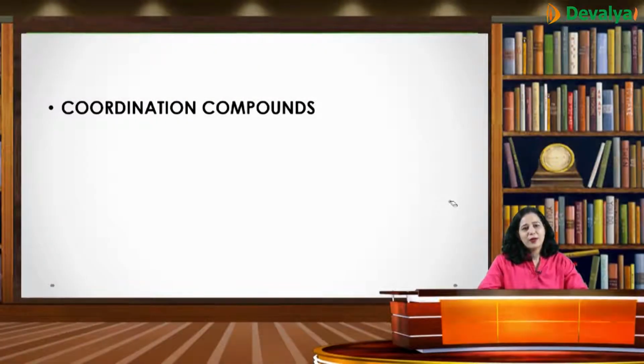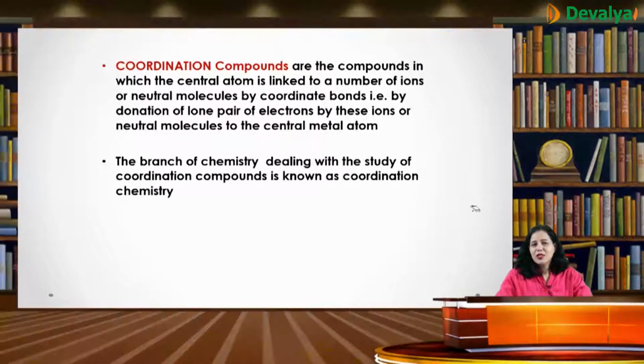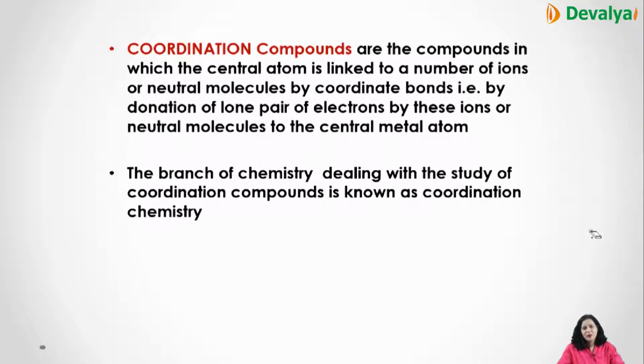Today we'll do the chapter on coordination compounds. Now what are coordination compounds? These are compounds in which the central atom is linked to a number of ions or neutral molecules by coordinate bonds, that is, by the donation of a lone pair of electrons by these ions or neutral molecules to the central metal atom.